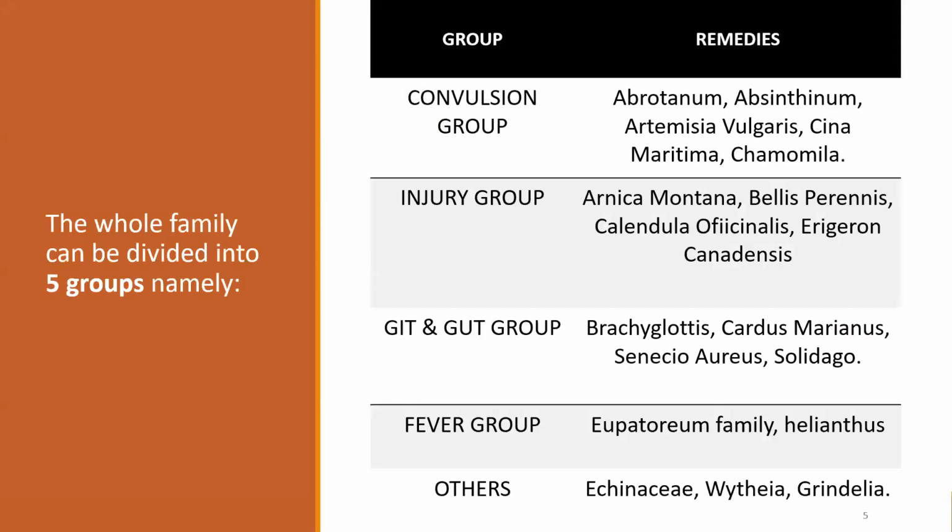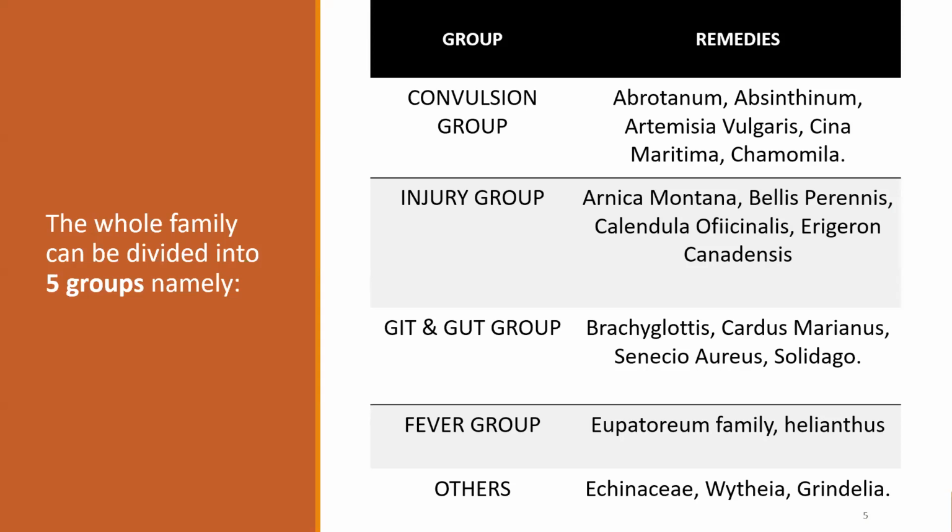So we can broadly classify the Compositae family into 5 groups: the convulsion group, the injury group, the genitourinary system, the gastrointestinal group, the fever group, and others or miscellaneous. I will be dealing with the important remedies under each group. I will not touch on every single remedy, but at least the important remedies I will explain to you.